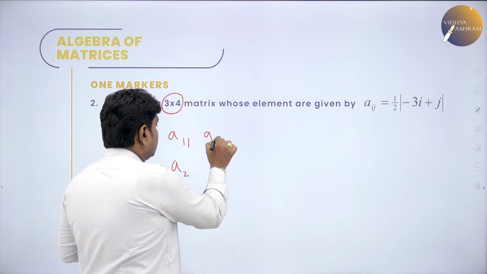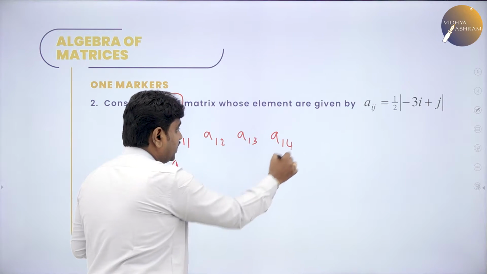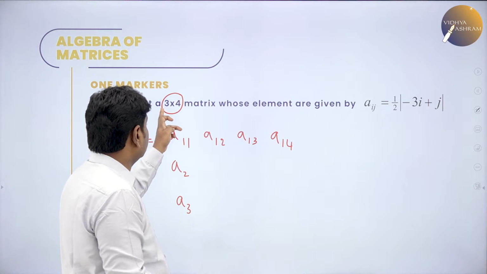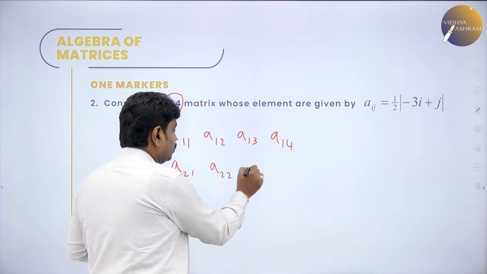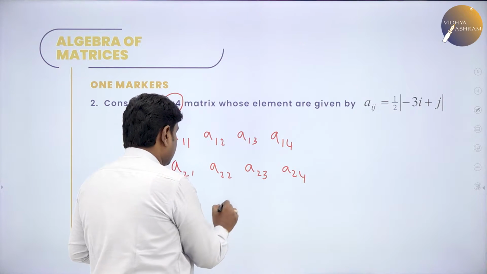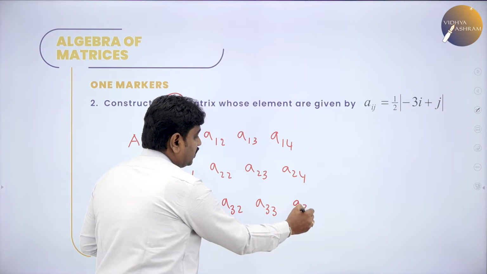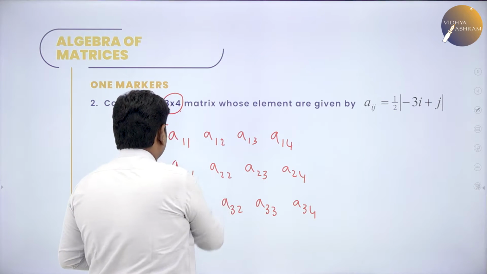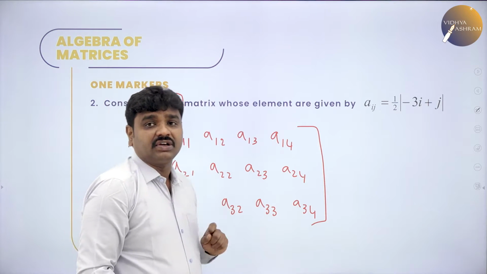So, A11, A12, A13, then A14. Then A21, A22, A23, A24, then A31, A32, A33, A34. We call this a skeleton. So, first you should write this, and everywhere you have I and J values.